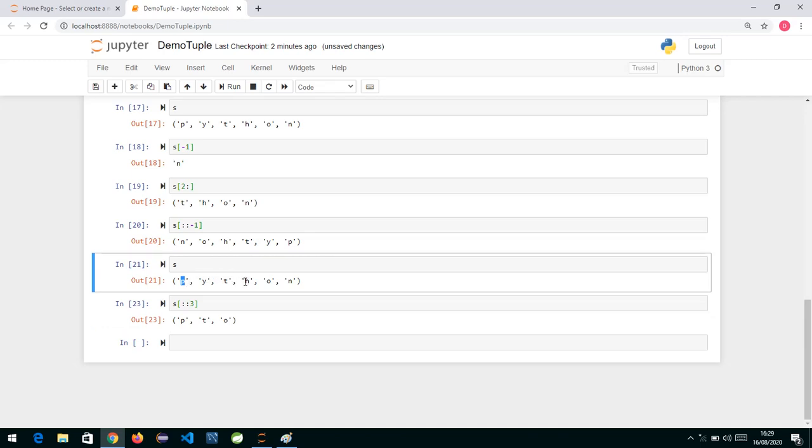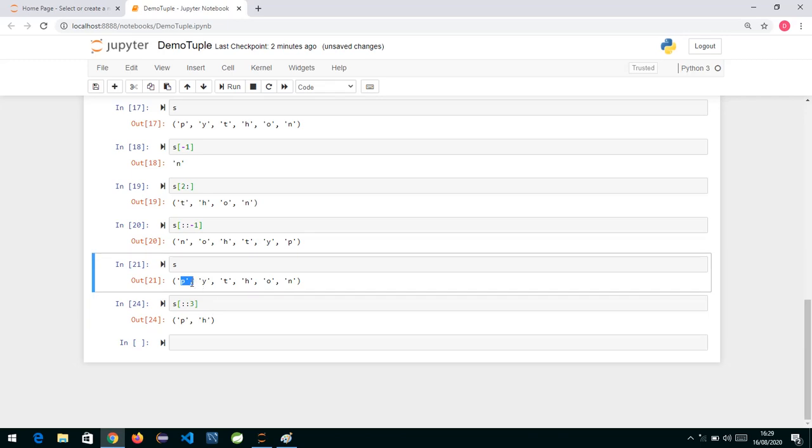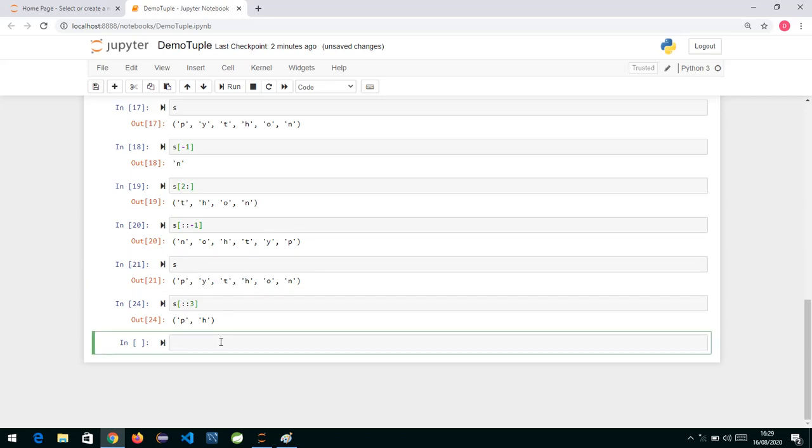So the third position element is H, and after that we don't have only the string. Here we have P, this is my first element, and then 0, 1, 2, 3. 0 plus 3 is 3, that is H it has given us. So we can perform slicing operations here, and we can do positive and negative indexing here.